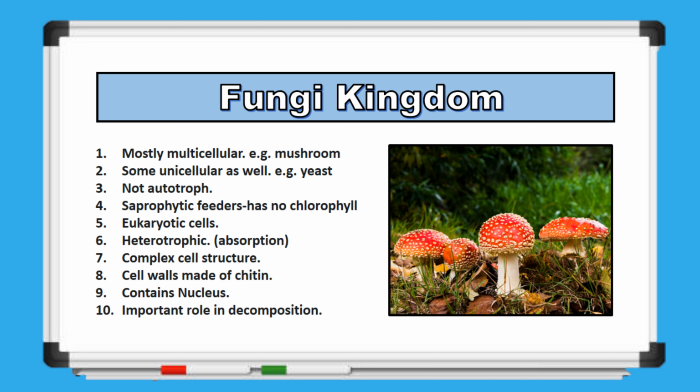Their cells are eukaryotic, containing a true nucleus to store the genetic material, and have a complex structure with various organelles. The cell walls of fungi are made of chitin, a tough substance also found in insect exoskeletons. As heterotrophic organisms, fungi absorb nutrients from their environment rather than producing them. They play a crucial role in ecosystems by breaking down dead matter and recycling essential nutrients.